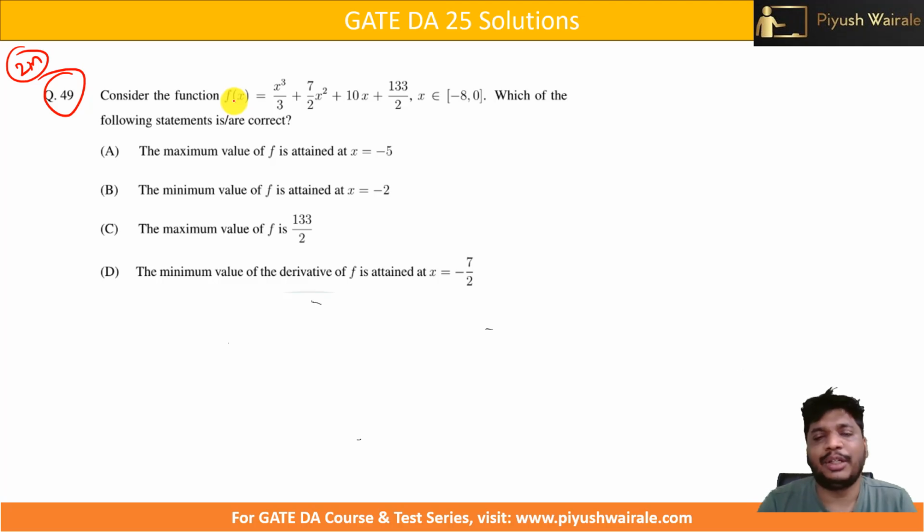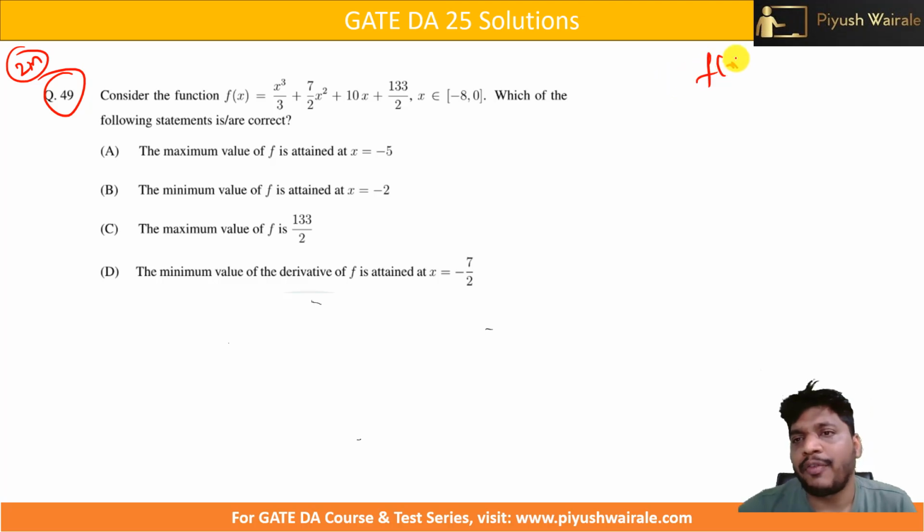Irrespective of any branch, GATE is asking this type of question almost every year, in every branch, right? So it is a very important topic in terms of calculus. So how to find the maximum or minimum value? What is maxima and minima here? We already discussed this in the lectures and solved many questions based on it, but let's quickly revise what steps we need to follow.